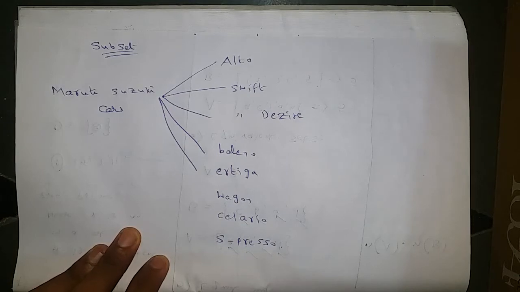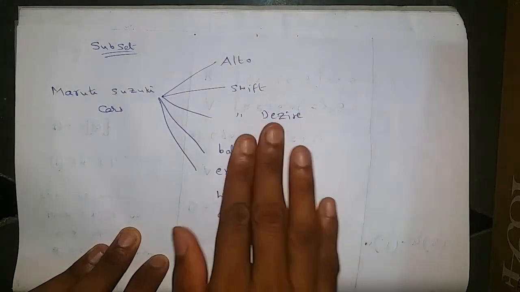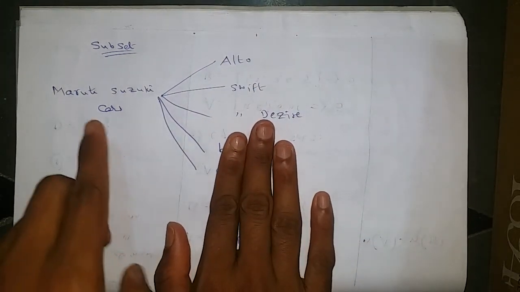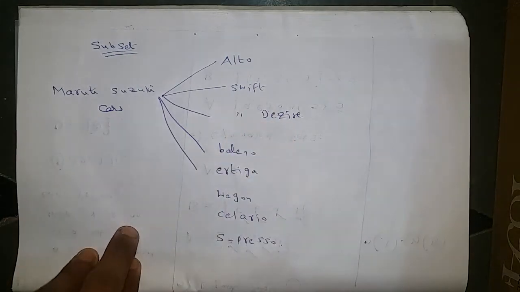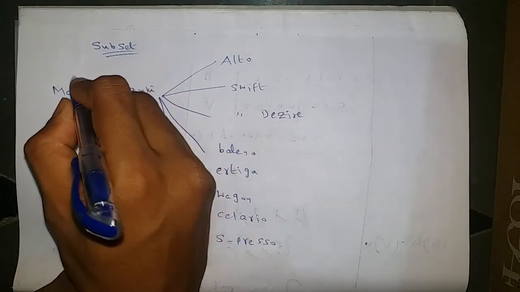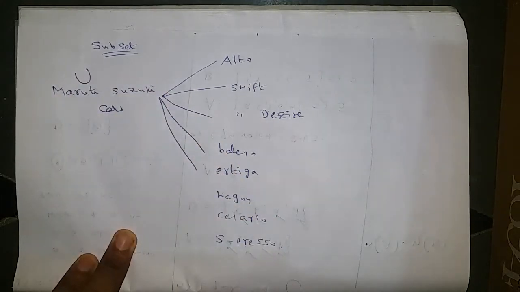Now all these cars are manufactured under one particular company named Maruti Suzuki. So this Maruti Suzuki manufacturing company will be called the universal set. Universal set.